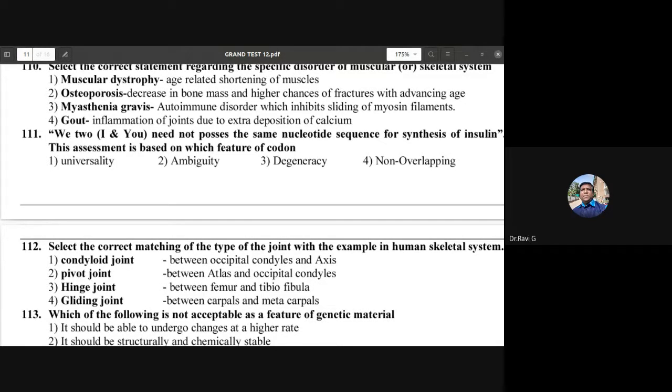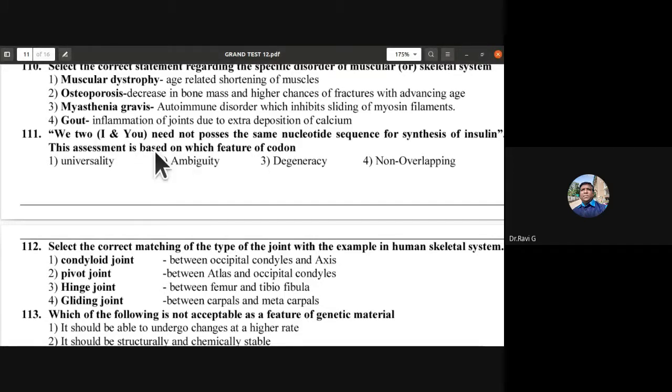Okay, dear students. So at what question had we stopped? I was discussing muscular dystrophy. Have I completed that? Okay, we'll proceed with those questions.